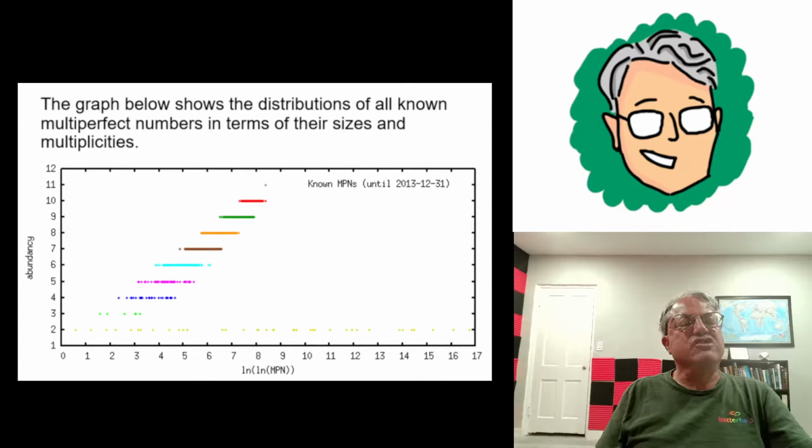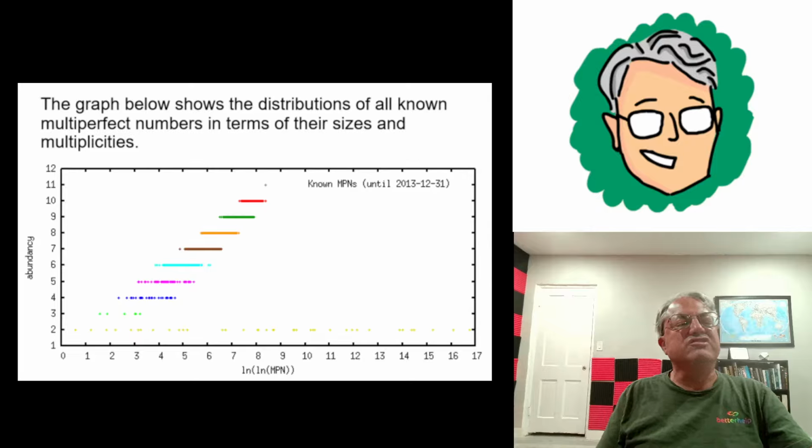And I think this is a nice graph. This is the one I showed on the cover slide. This is a graphical representation of how many multi-perfect numbers there are, or at least that are known, of every given multiplicity. And this starts at 2. Notice it starts at 2.